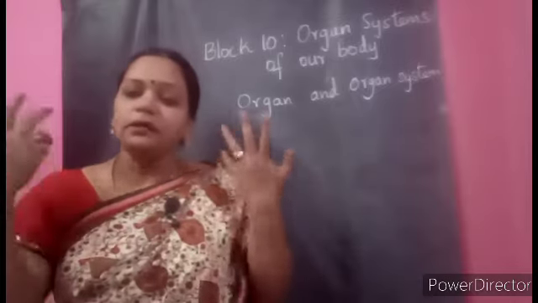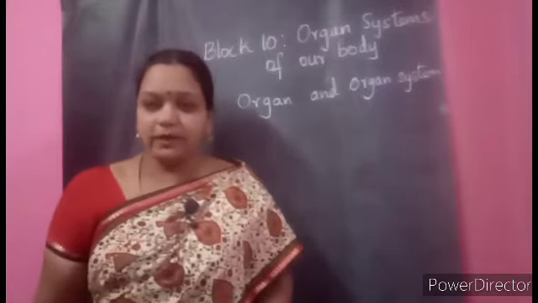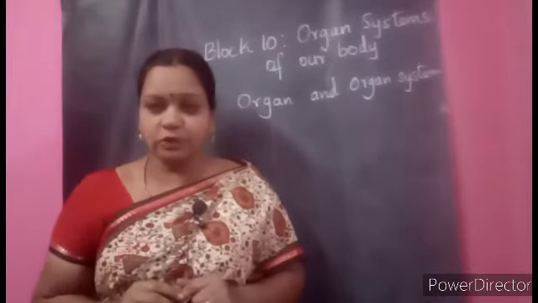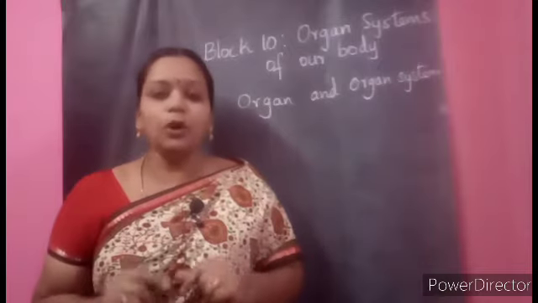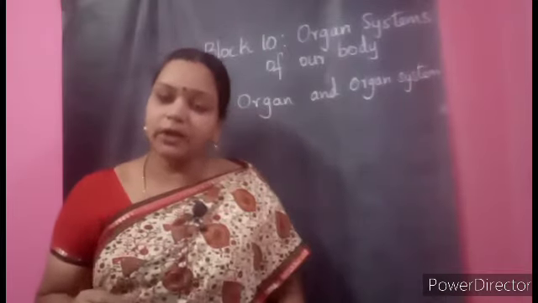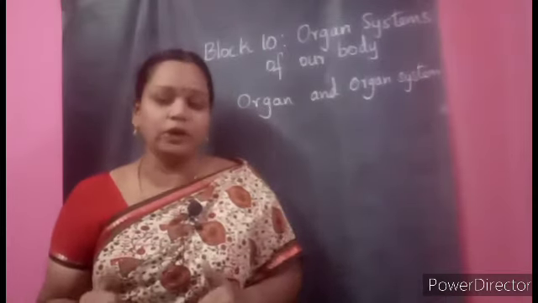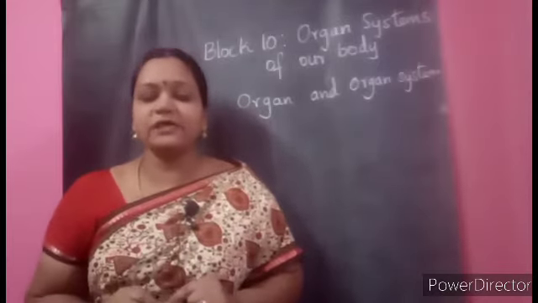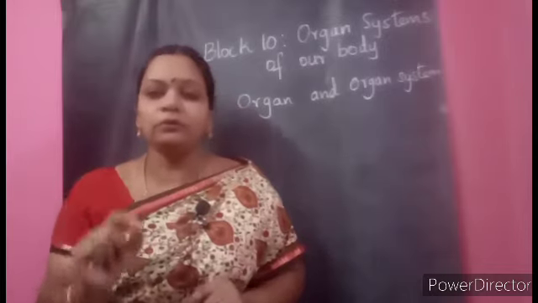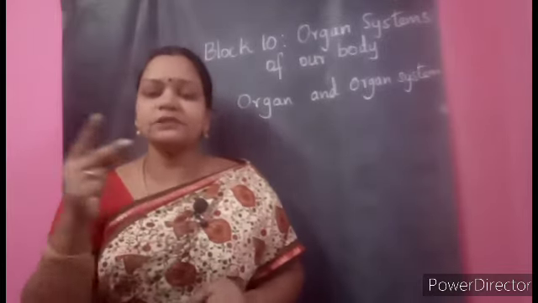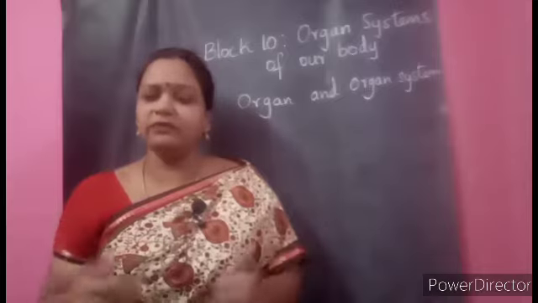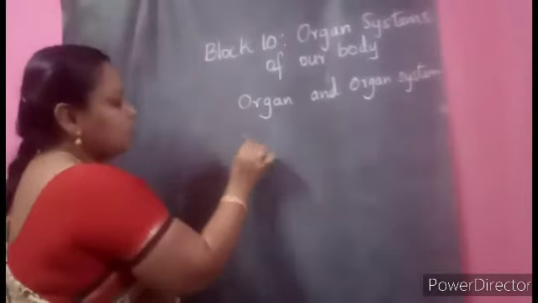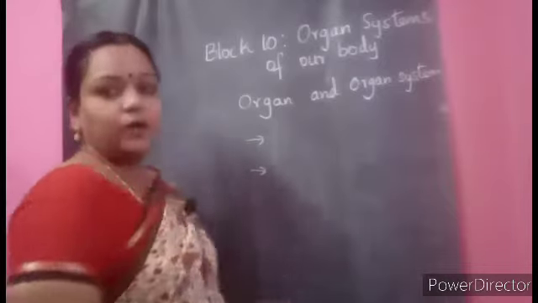Yes, see children, there are different parts in our body, right? And each and every part has its own function to perform. Yes or no? And you all know that we have some external organs and also some internal organs. Just first in your rough book, like a simple activity as usual, you have to name two internal organs and two external organs. You are all familiar with that. Everyone can answer that easily. Yes, just write two internal organs, two external organs.